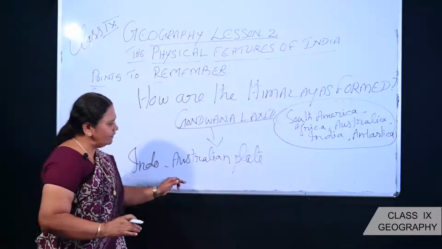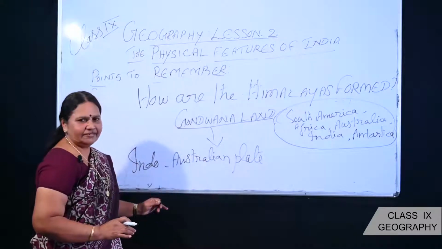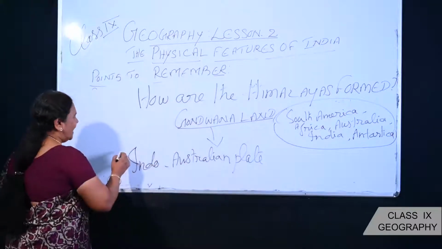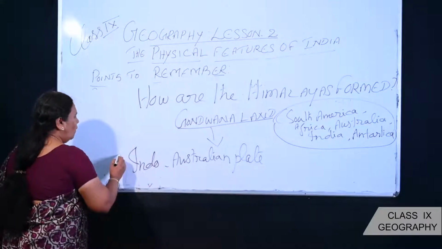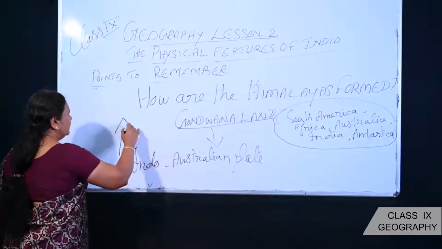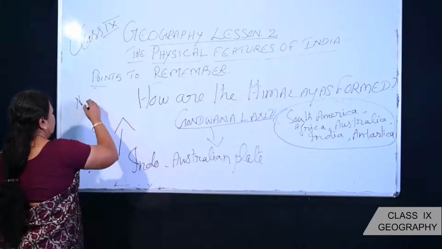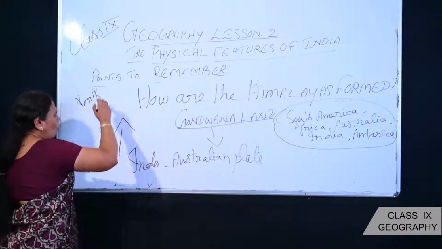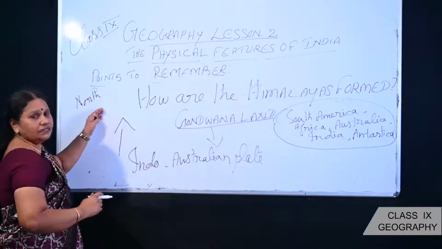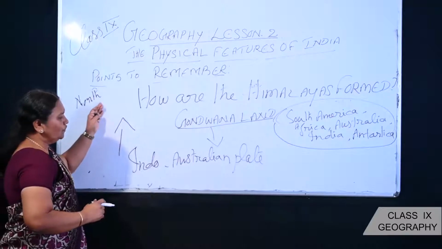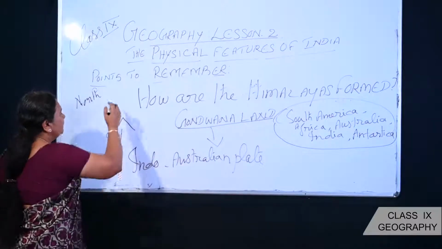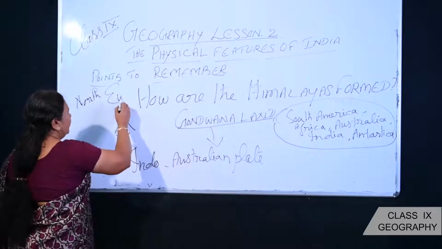separated. When this Indo-Australian plate separated, due to the tectonic activities, it drifted towards north. Which side did it move? It moved to the northern part. When it moved to the northern part, which plate is there? Eurasian plate.